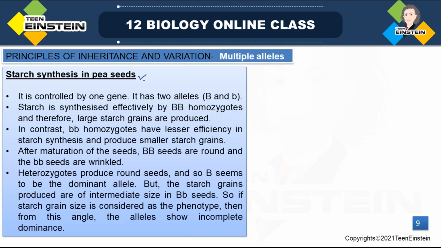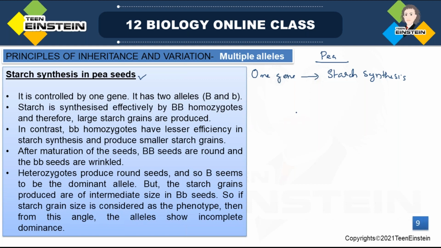The starch synthesis in pea seeds is controlled by one gene. Normally, one gene is controlling the starch synthesis in the pea plant.